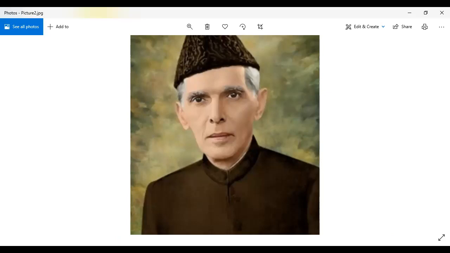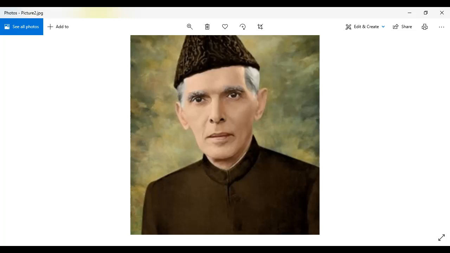He has done a lot for this country. We cannot count that. The place in which we are living today, this land that we have now, in which we are living freely, we have the freedom to do everything. We can live our life following our religion. We can do our practices. There is no restriction on anyone. So this free life, this homeland which is given to us, is because of his efforts, his services, his hard work. So that is why, for all Pakistanis, for the youth, for us, Quaid-e-Azam Muhammad Ali Jinnah is a role model.